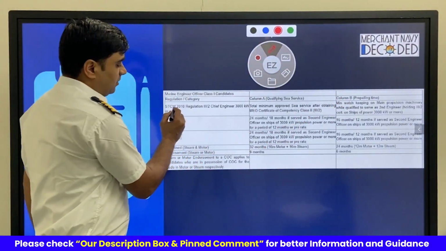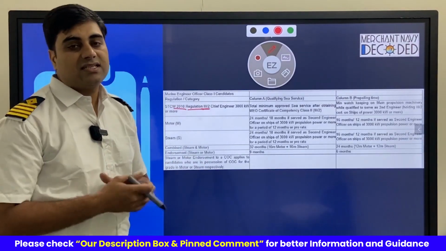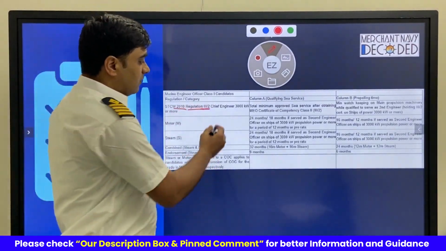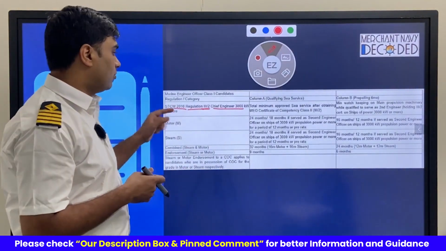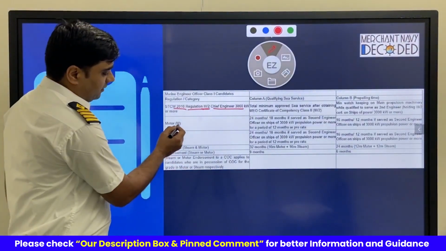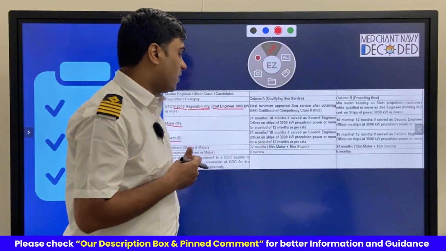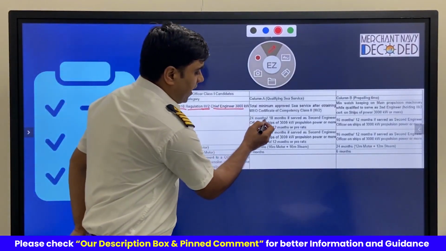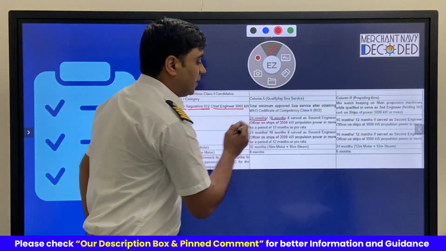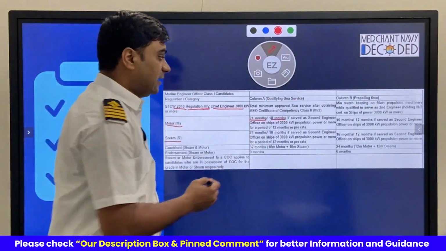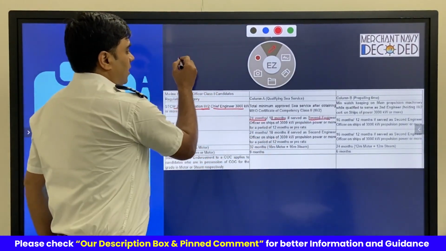Now, as per STCW 2010 regulation 3/2, as we have discussed in the STCW code, for a chief engineer to work upon an engine of 3000 kilowatt or more, what do we need? Either he will be sailing on a motor ship or a steamship, so the requirements are different. What are the requirements for a motor ship? He should have 24 months sea time or 18 months. We will discuss what is this 24 and what is 18, if served as second engineer, that means you have done your Class 2 COC.